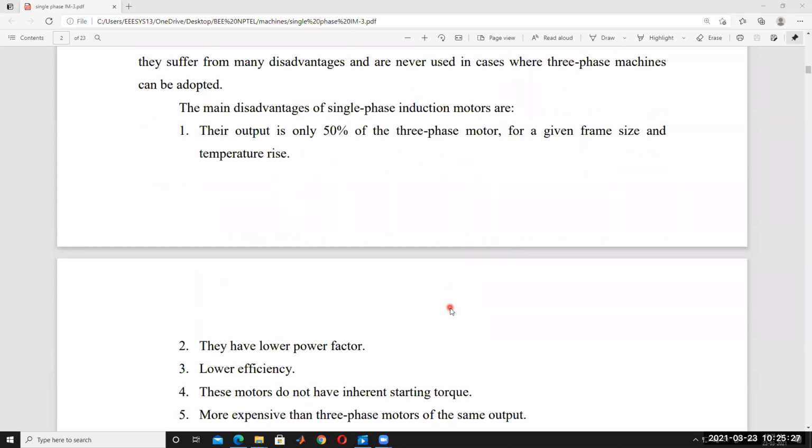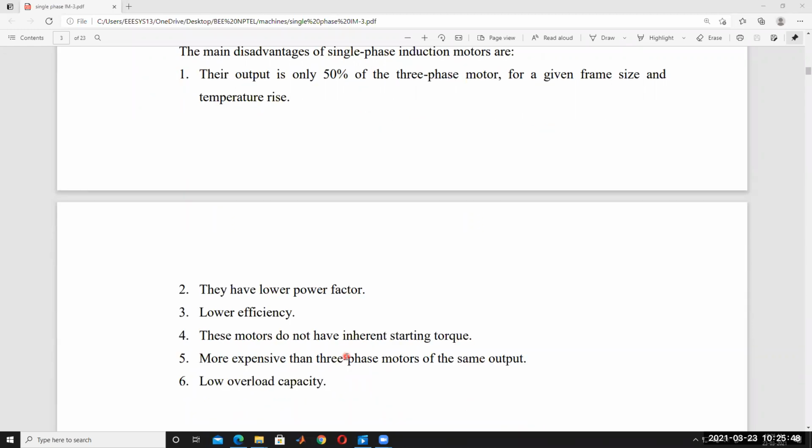Next, they have low power factor. The operating power factor of the single phase induction machine is very low. And they have lower efficiency, meaning losses are more, and more losses mean efficiency is also less.